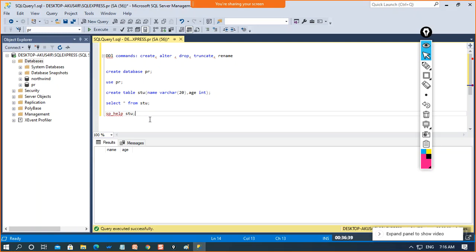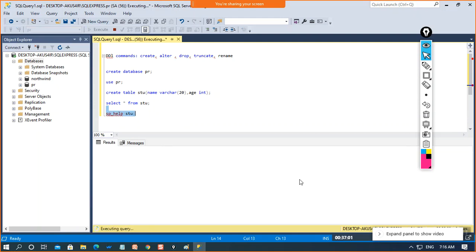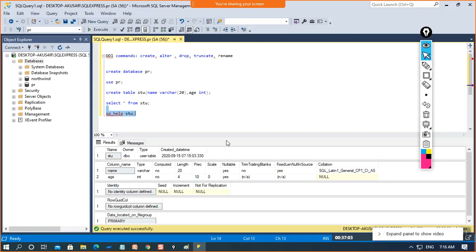I'll come to the procedures topic in the coming sessions, then we'll cover it in more depth. For now, we just need to learn that the stored procedures which are inbuilt, which are created by the system on its own, start with the prefix sp_. Okay, that's all. So we can take the help of the stored procedure to see the schema of the table which we have created.